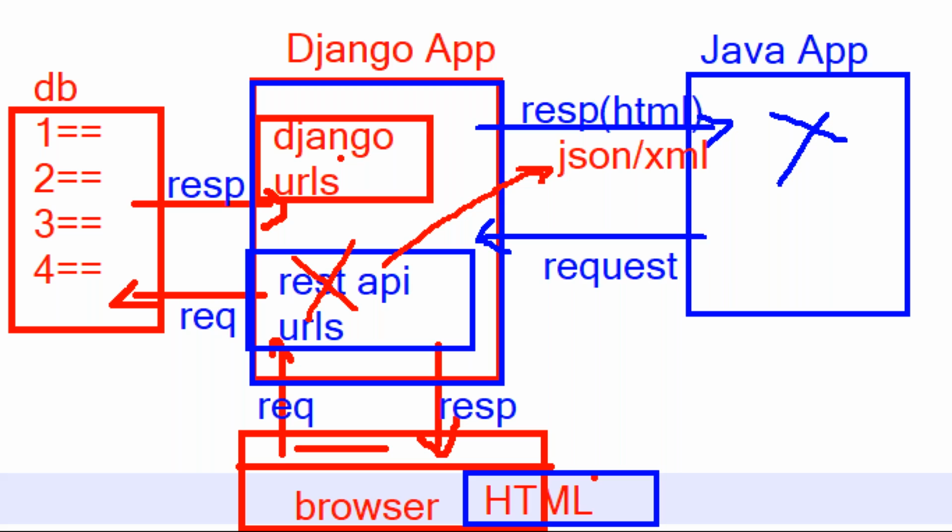Okay, not only Django, sir. If you are a Django developer, then you use REST API. If you are a Java developer, then people use web services. If you are a .NET developer, then people use web APIs. But all language-related applications require REST services. Simply, we call them REST services. In Django we call it REST API, but the term changes from language to language. The pronunciation is changing, but everyone's target is app to app communication only. Are you understanding, guys? Why we need to learn REST API, this is the advantage. So this is the requirement.